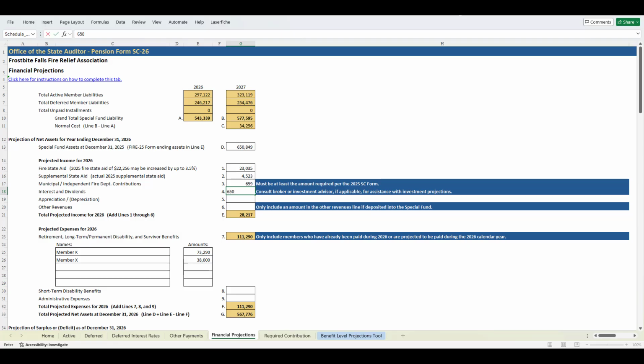Next, on line 4, enter the interest and dividend income received or projected to be received during the calendar year. On line 5, enter the expected net appreciation or depreciation for the reporting year. If depreciation is projected, enter the amount as a negative number and the form will subtract the amount from the projected income.